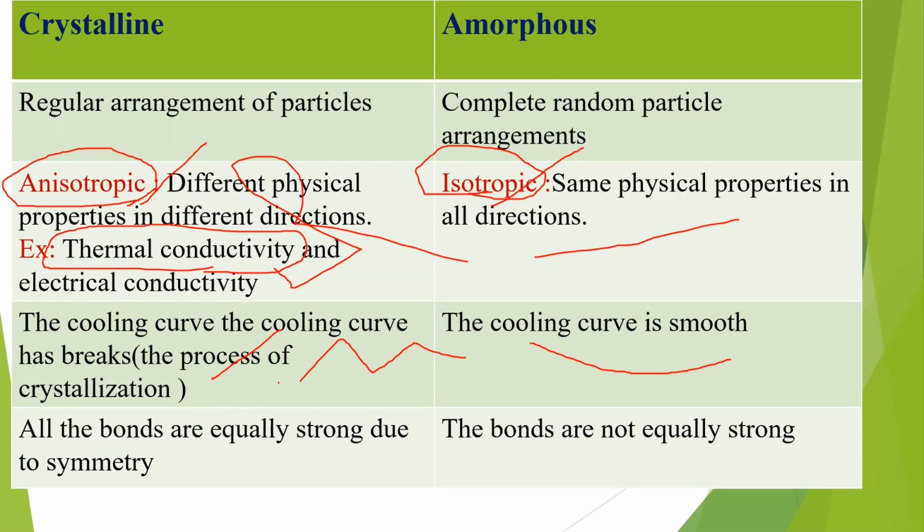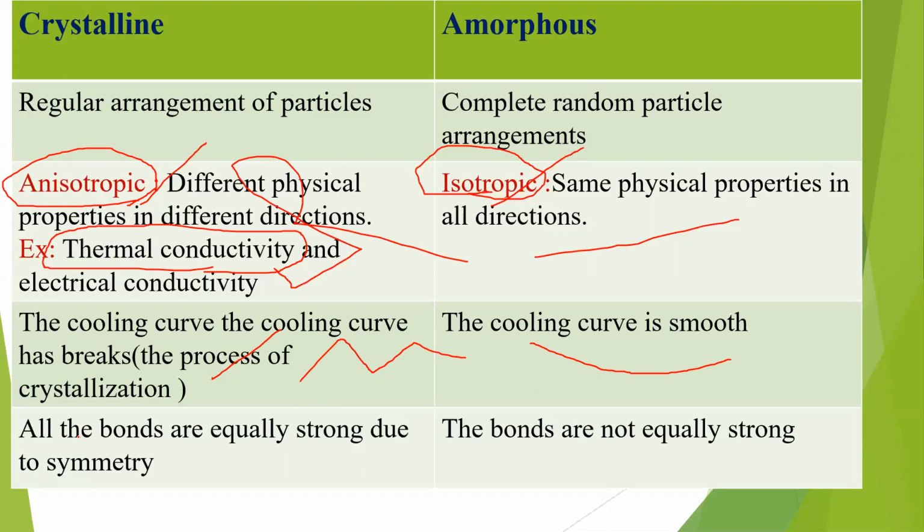Because while we are cooling the material, it slowly becomes crystallized. During crystallization there will be breaks in between, because some atoms come together and the alignment changes rapidly. But in amorphous material, the cooling curve is always smooth. You have to remember this. This is the third major difference between amorphous and crystalline material.